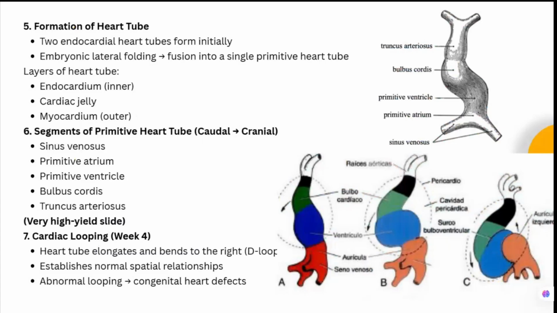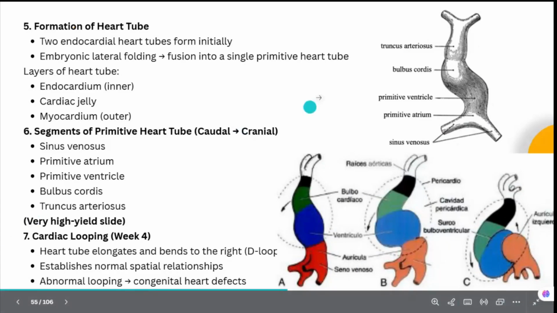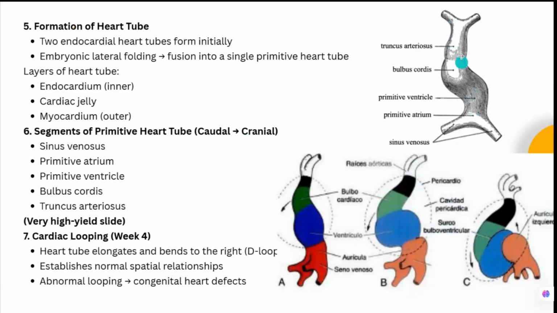There are two endocardial heart tubes which are formed initially. Embryonic lateral folding will lead to the fusion of the tubes into a single primitive heart tube. Okay, so the tubes which we have seen in the previous picture, after fusion they will have a single tube.